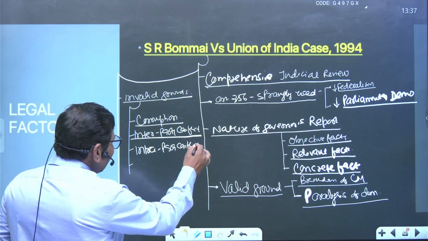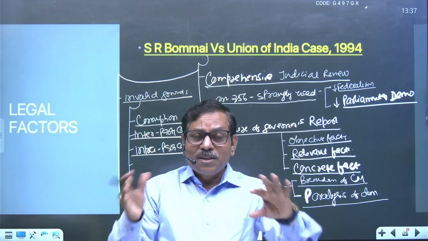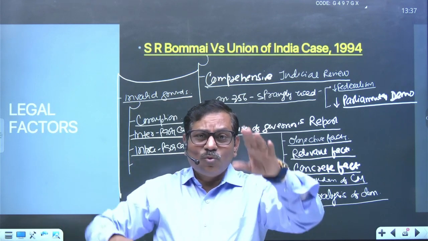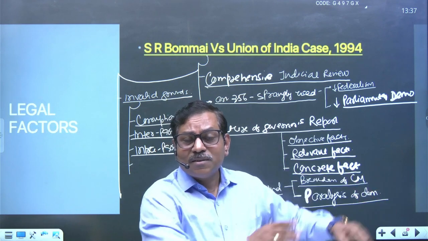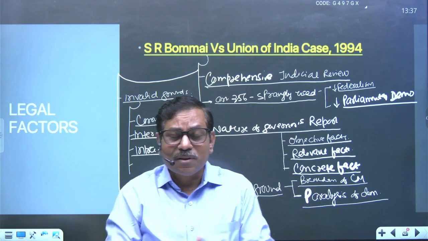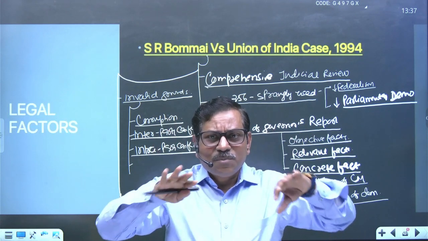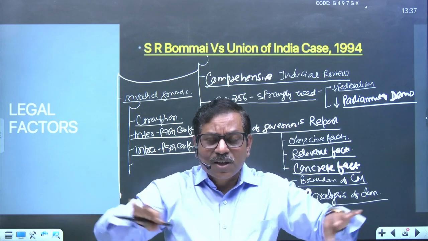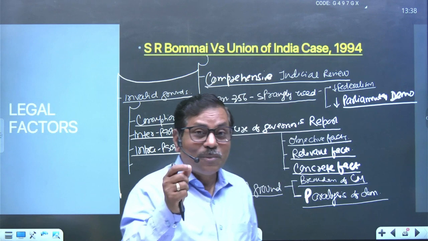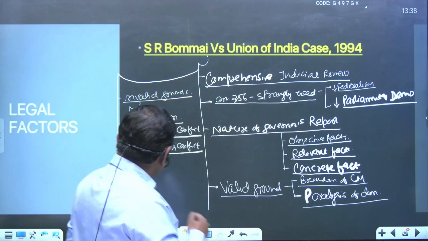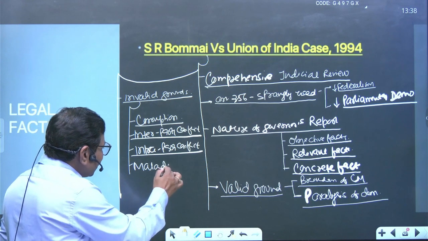So many times we have seen even Samajwadi Party divided into two parts, right? Samajwadi Party, one under Akhilesh Yadav, one under his uncle. So based upon that, many times it is going to happen. JDU divided into two parts, right? So many times the intra-party conflicts are going to happen, but conflict cannot justify breakdown of constitutional machinery in the state, right? One important thing is also there, what is called maladministration.